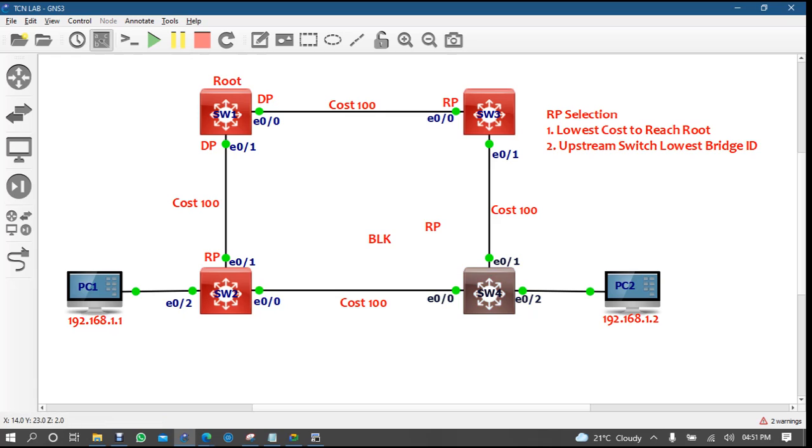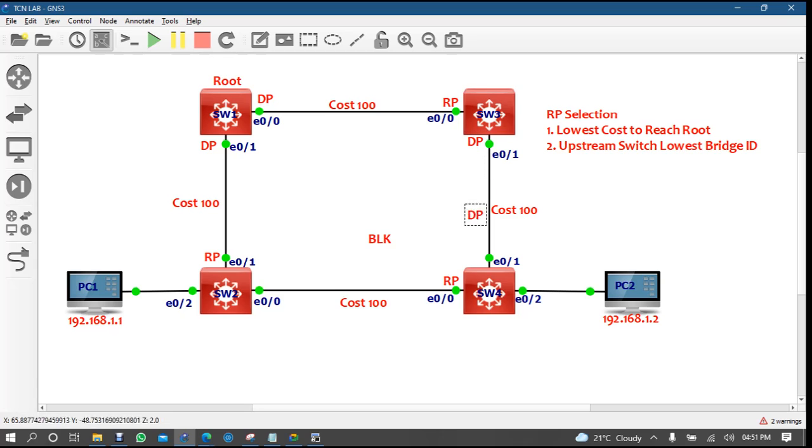Now tell me, I have two upstream switches, switch 3 and switch 2. So who has the lowest bridge ID? Switch 2 has the lowest bridge ID, right? So I will select that one. So this is RP, right? And here will be DP, right? Here is DP.